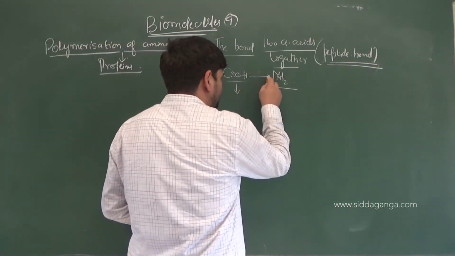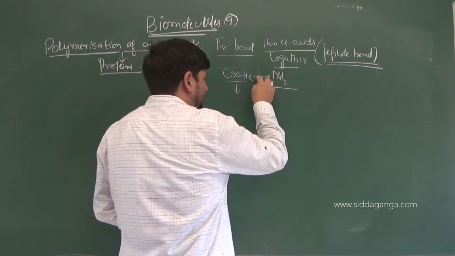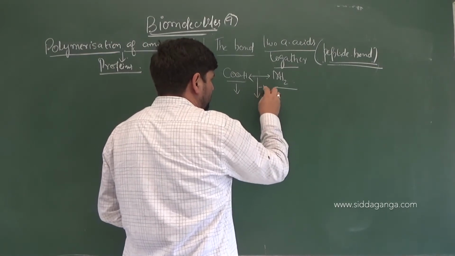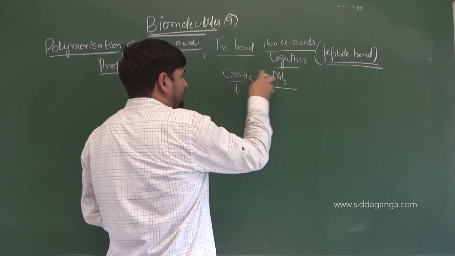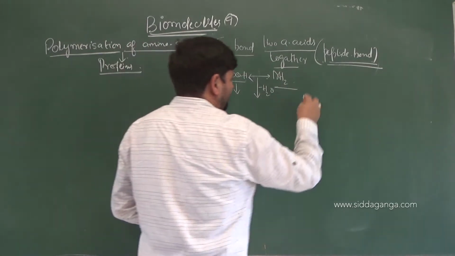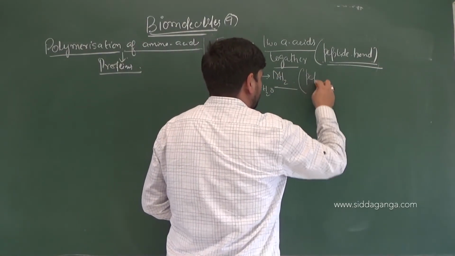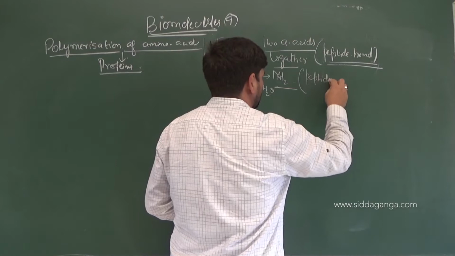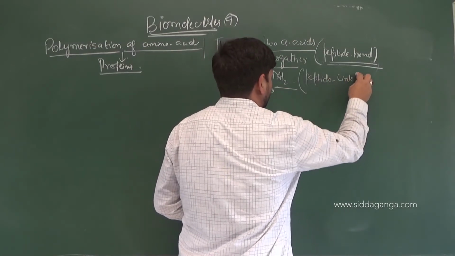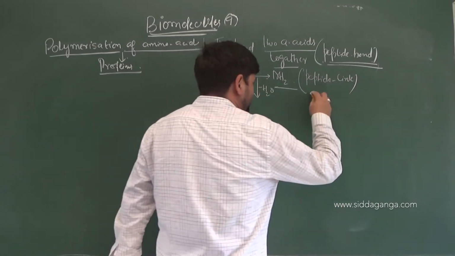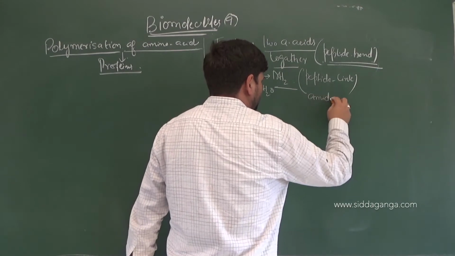These two will be bonded to each other, and with the elimination of a water molecule, the link developed between the two will be the peptide linkage, or peptide bond, which is actually an amide linkage.